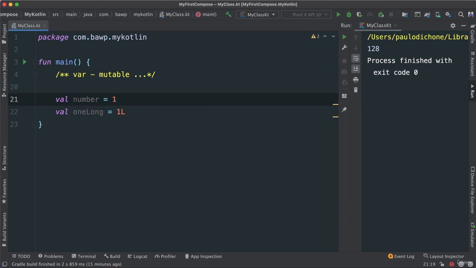So we can specify the type by putting L to say this is a long, or it will be inferred if the value we are adding here is really large, bigger than what an integer could fit. So the moral of the story is that if you really need big numbers, of course you're going to use longs. But like I said, in most cases, you'll be fine with integers.